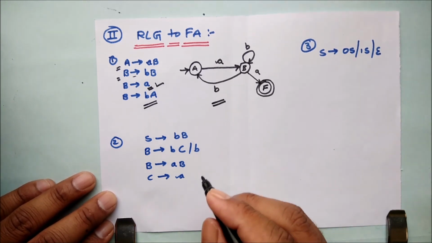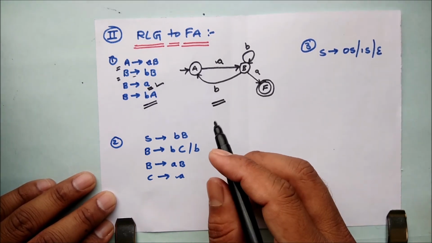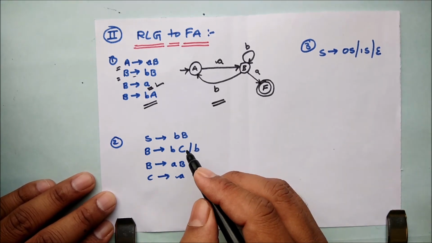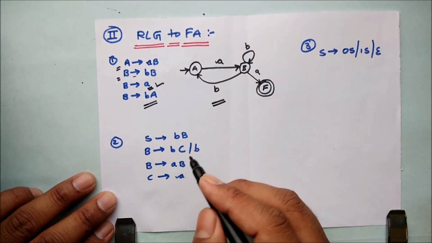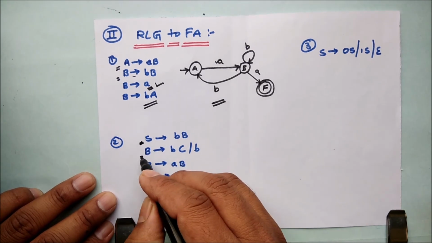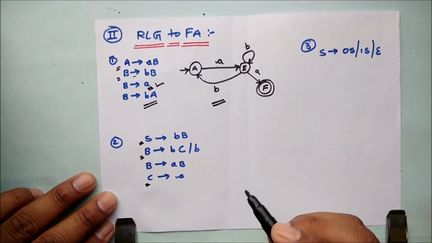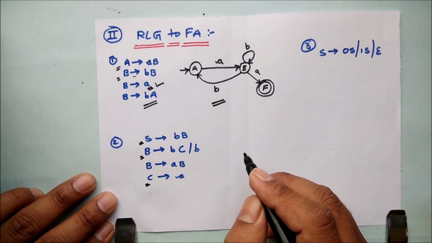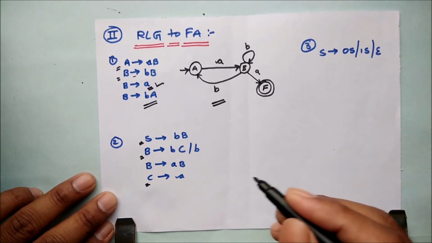So this is a simple finite automata, how I can get it from the RLG. Let's move on to the second example where the grammar is given. If you see here, how many non-terminals are there? 1, 2, and 3 non-terminals are there. In the sense, 3 states are going to be there in my finite automata.